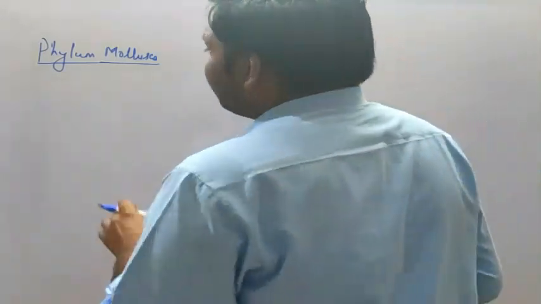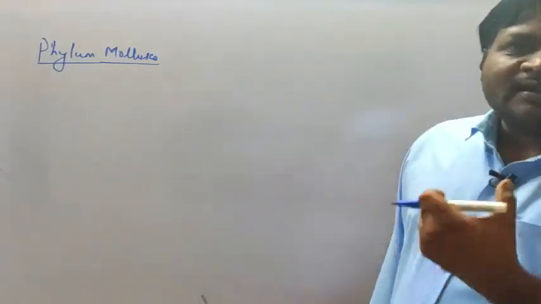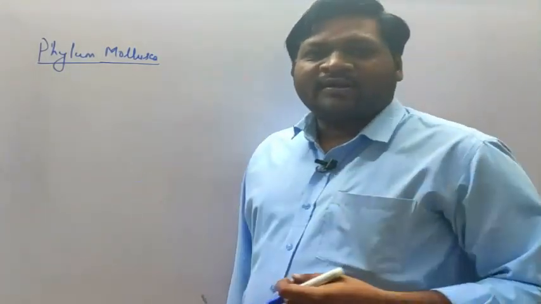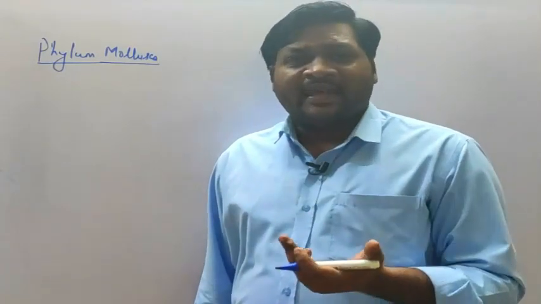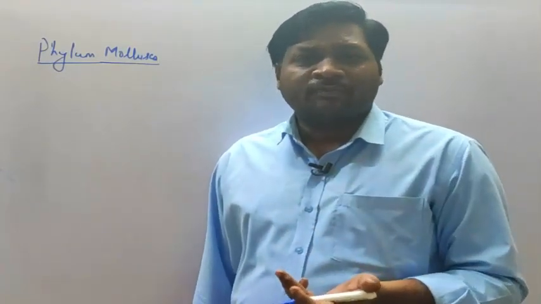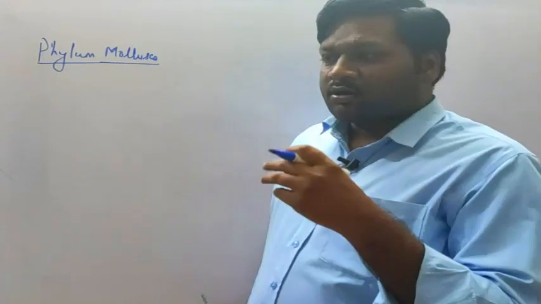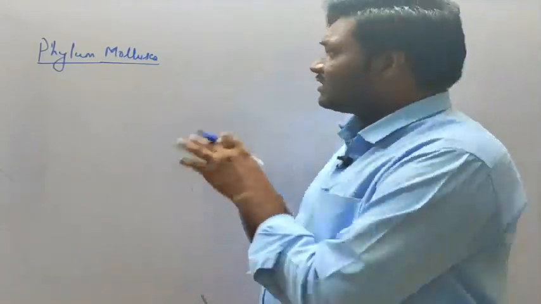Now let's start with the basic characteristic features to understand what type of body organization they have, what type of symmetry they possess, what type of body plan they have, and whether they have a body cavity or not. All these parameters we are going to discuss here.